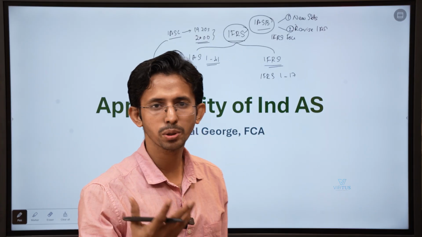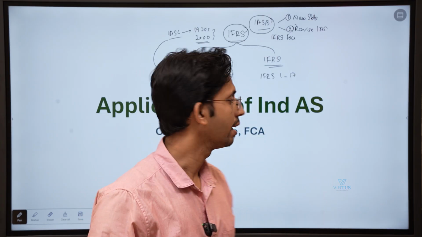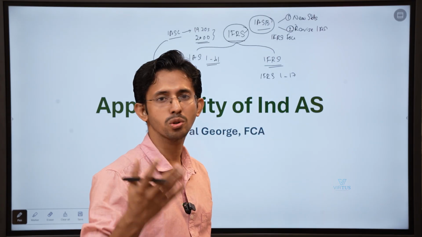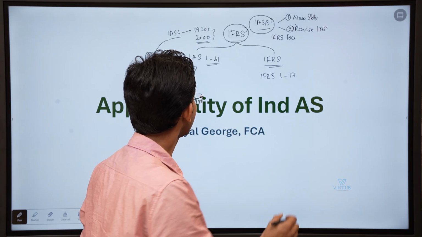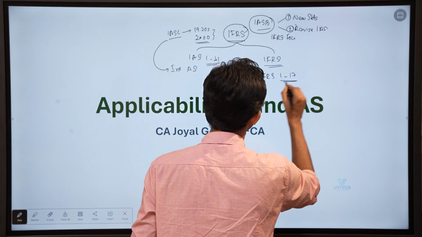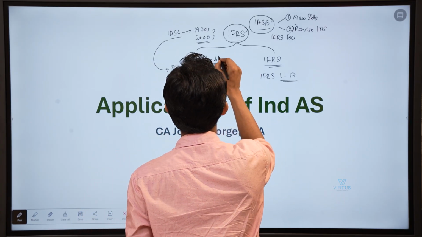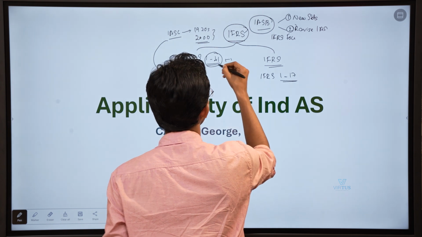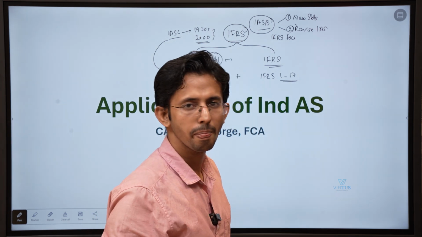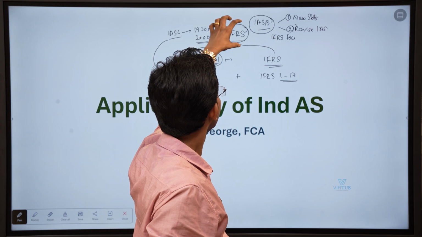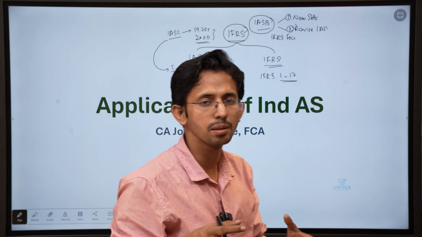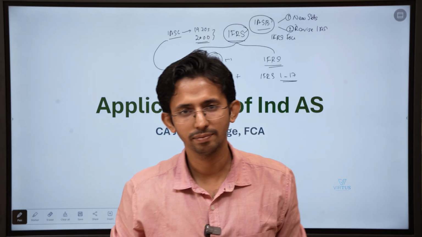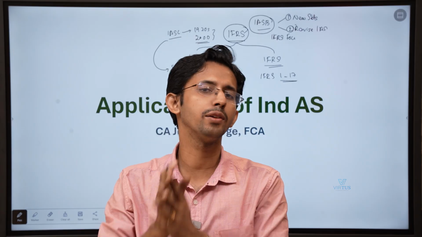IFRS 1 is first-time adoption of IFRS, and IFRS 17 is on insurance contracts. So these 17 IFRS standards plus the almost 41 IAS, minus those which have already been suspended, constitute the International Financial Reporting Standards which we are going to discuss. So this is the structure of IFRS.